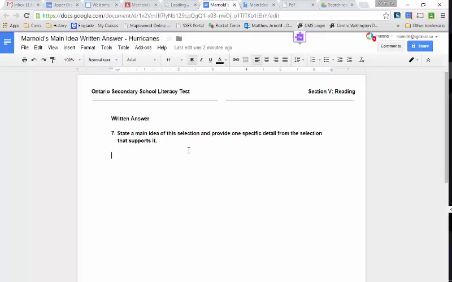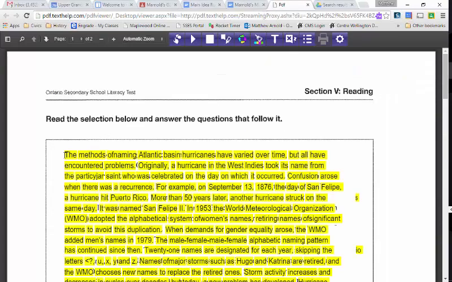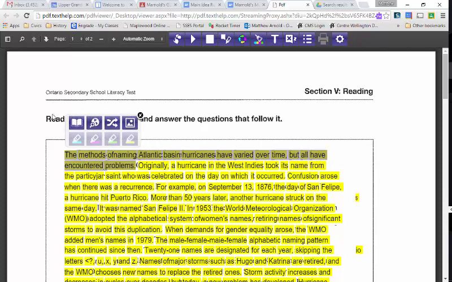So as that slowly opens, what you need from your main idea is the first place you can find the main idea in a reading, which is most likely in the first sentence of that reading. So if you go back to your PDF document here, the main idea would most likely be this here. The methods of naming Atlantic Basin hurricanes have varied over time, but all have encountered problems.